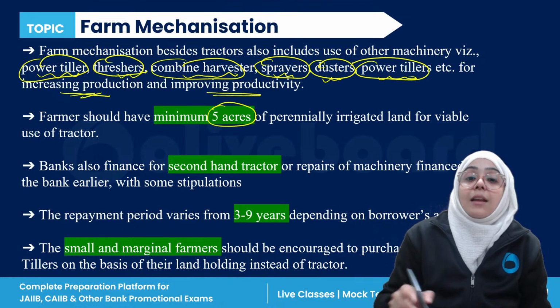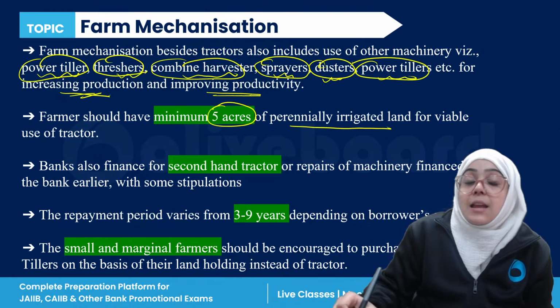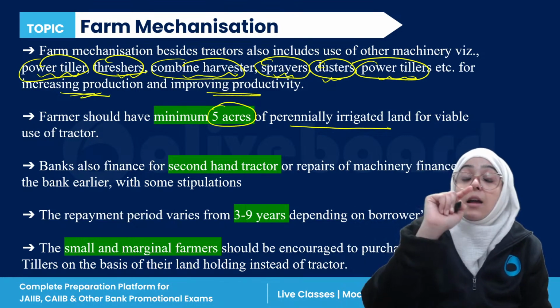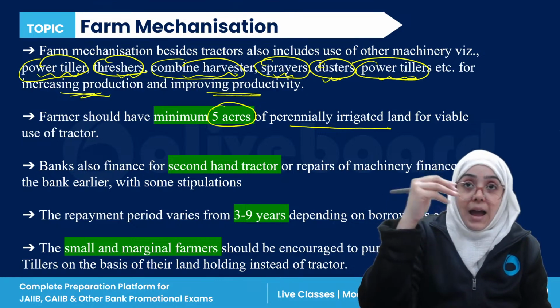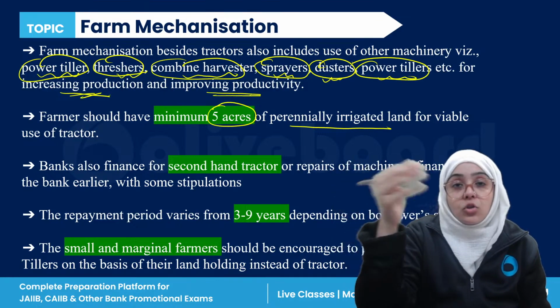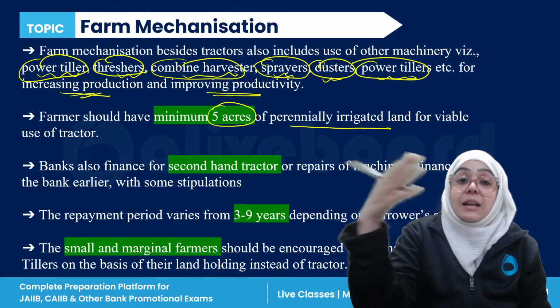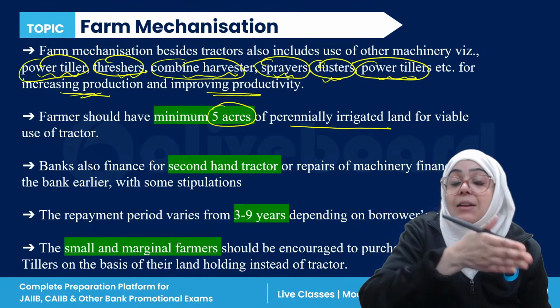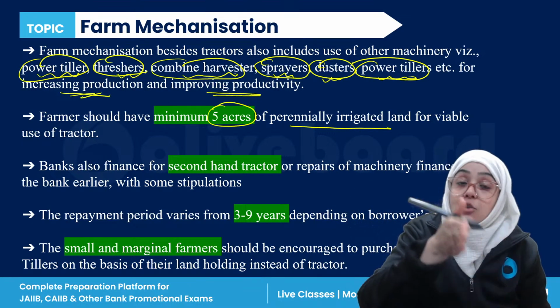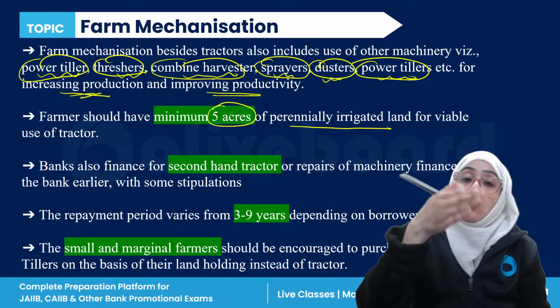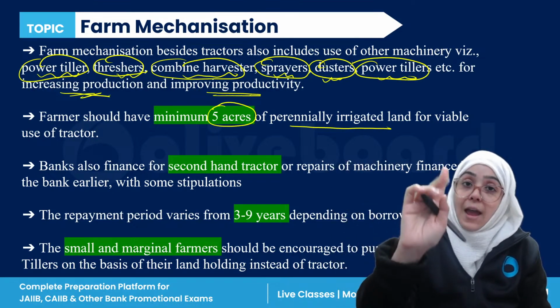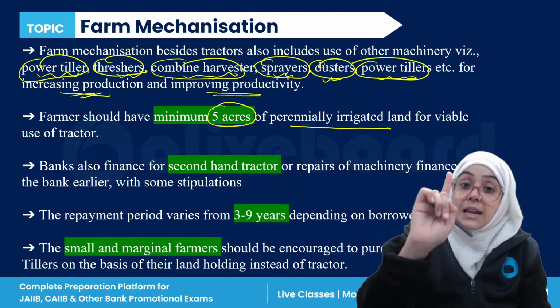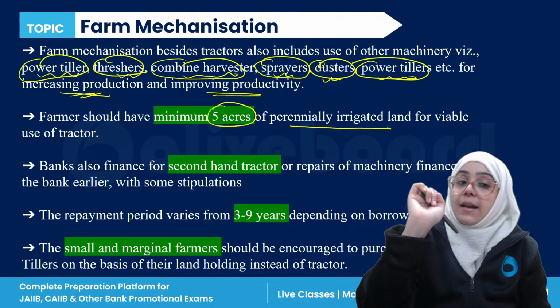The next important thing is that it should be perennially irrigated land, meaning it should have an irrigation system. That land should not be barren or kept idle for a long period of time. Irrigation should have been there in that land for a very long time. So you should have 5 acres of perennially irrigated land, right?